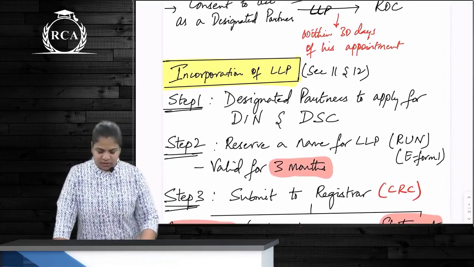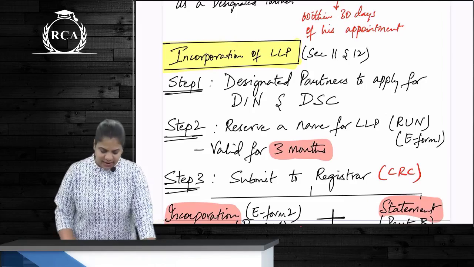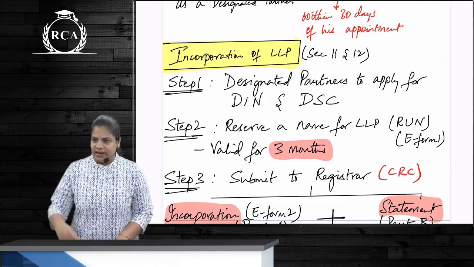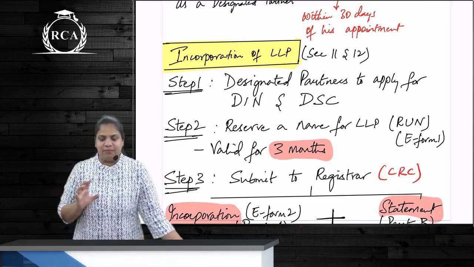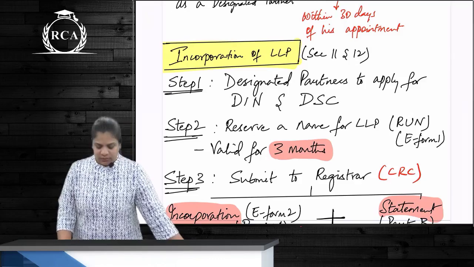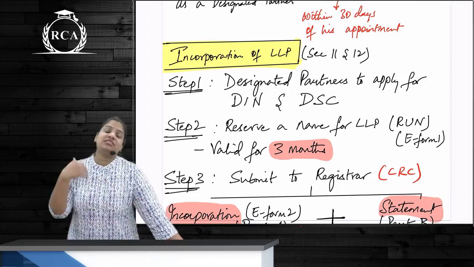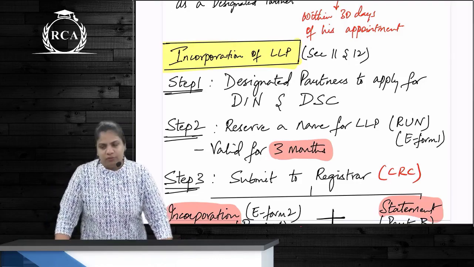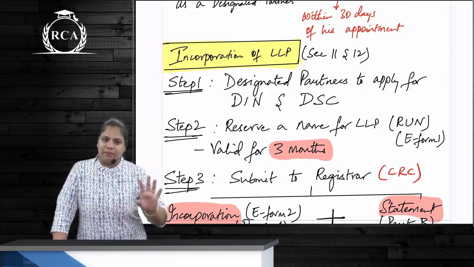Incorporation of LLP involves some steps. First is every designated partner should have a DIN and DSC. Then what should LLP do? Reserve the name, run application. So which is the form number over here? E-form 1, and name will be reserved for a period of 3 months. If LLP is getting converted to another LLP and it sees whether that other name is available, that also will be reserved for 3 months, correct? So either new LLP or conversion may name will be reserved for 3 months.